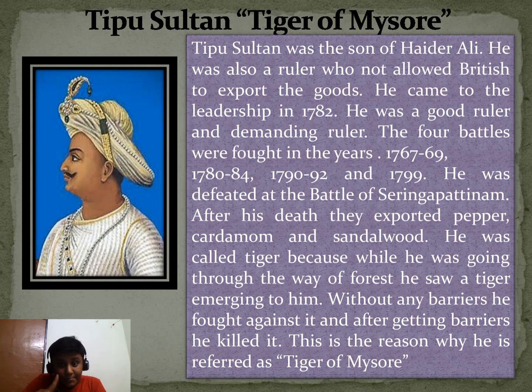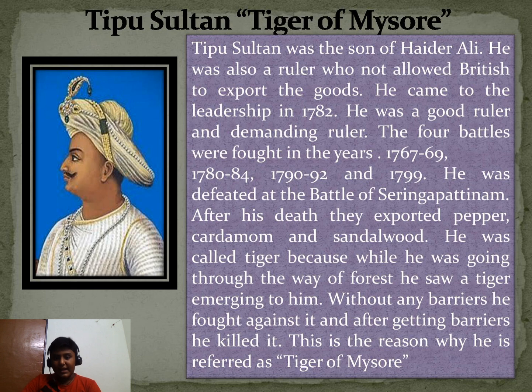He fought four battles, in the years 1767 to 69, 1780 to 84, 1790 to 92 and 1799. He was defeated at the Battle of Srirangapatna on 4th May 1799. After his death, they exported pepper, cardamom and sandalwood easily to their place. In this heading, you may notice the Tiger of Mysore. How did this name come to him? We can check.